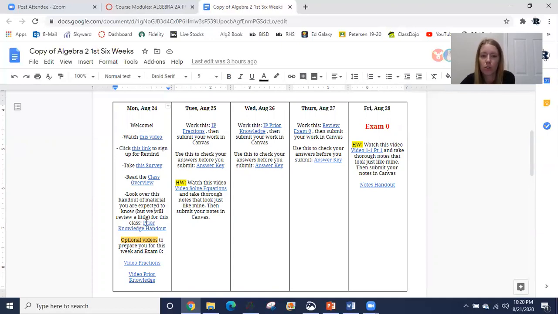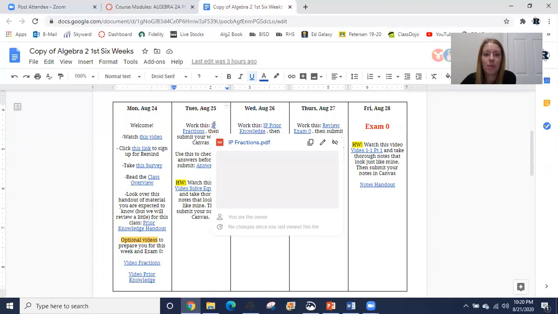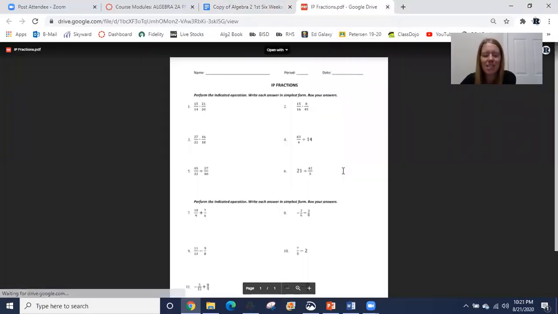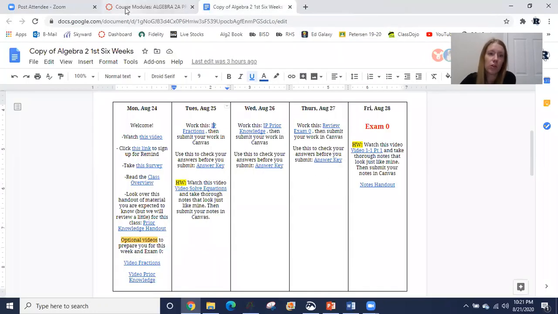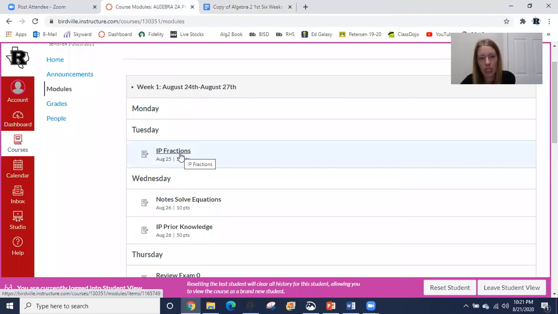It's for your personal use, okay? But our first assignment is over fractions. So this is the assignment. You'll click it, you'll open it, you'll either print it or you'll work it out nice, neat, organized on your own notebook paper. And then when you're done, you'll go to the modules and you'll turn it in,